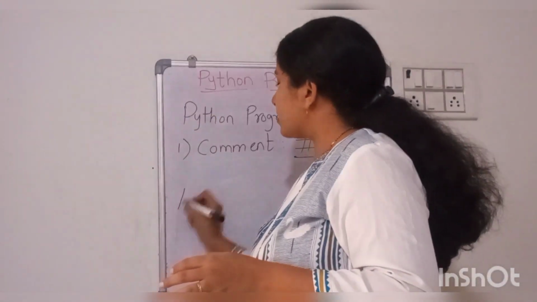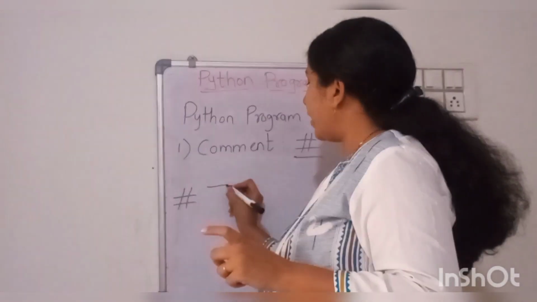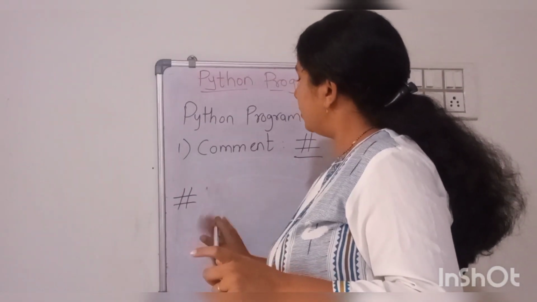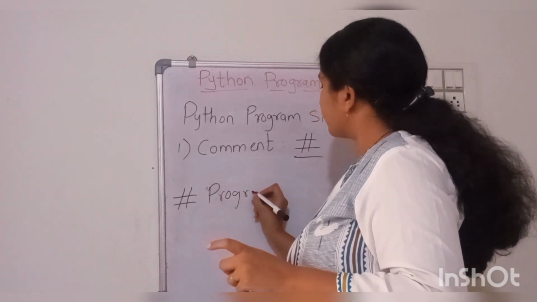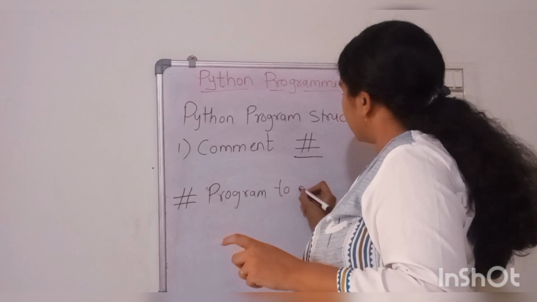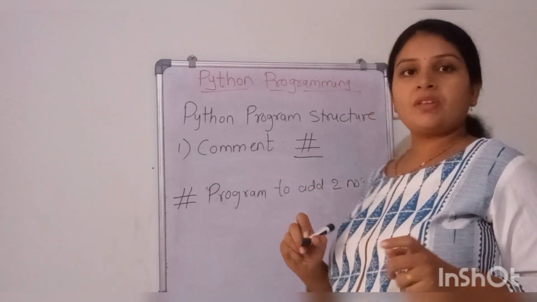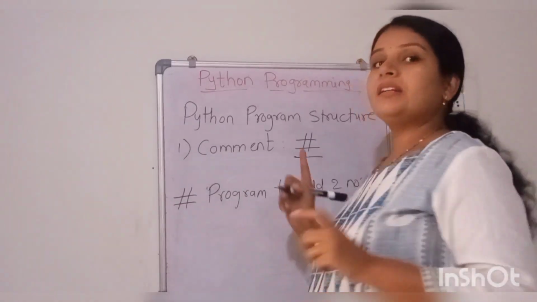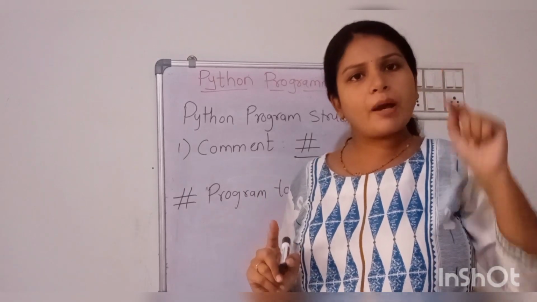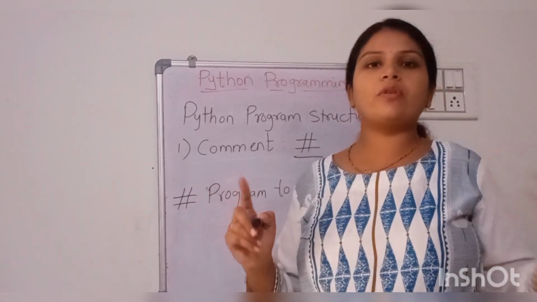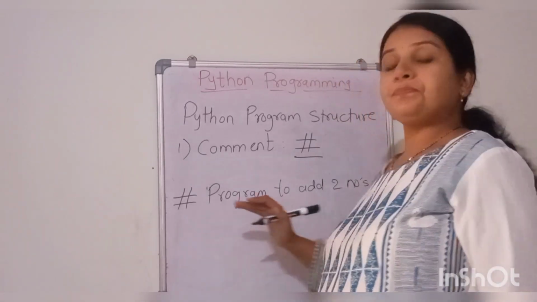I will start the name of my program with the hash symbol, and I will write the name of the program, which is program to add two numbers. So this is my title, the title of my program. Anybody who is reading my program will understand what the program is based on. This is basically a comment.